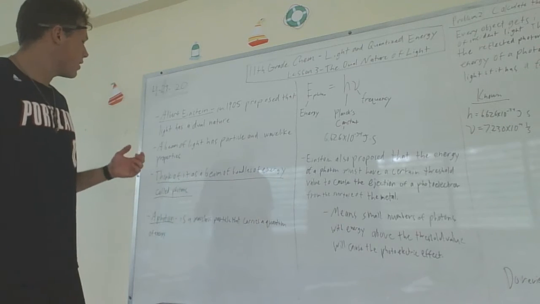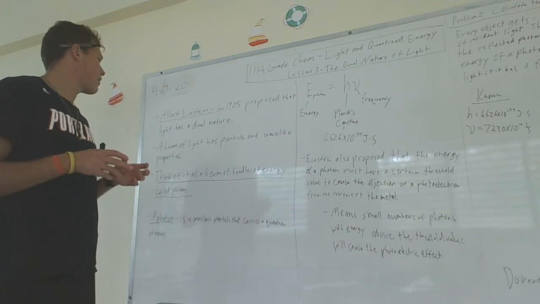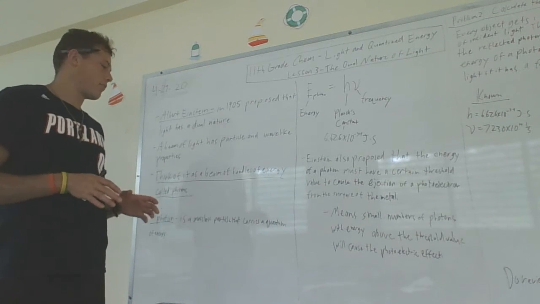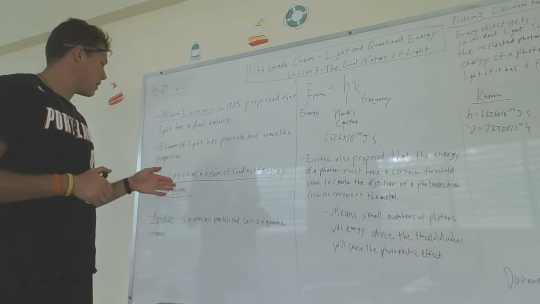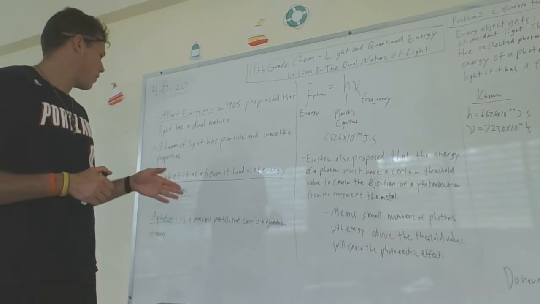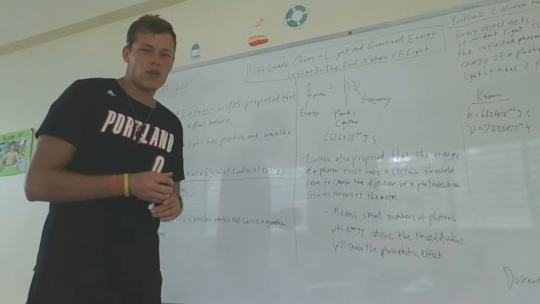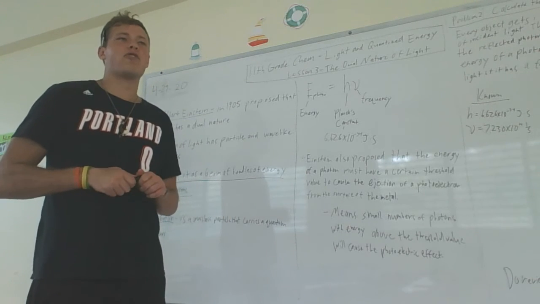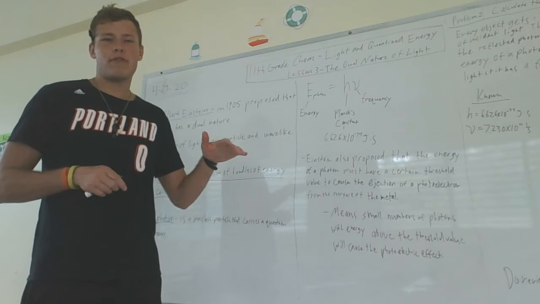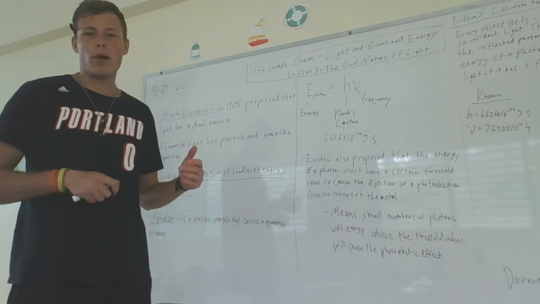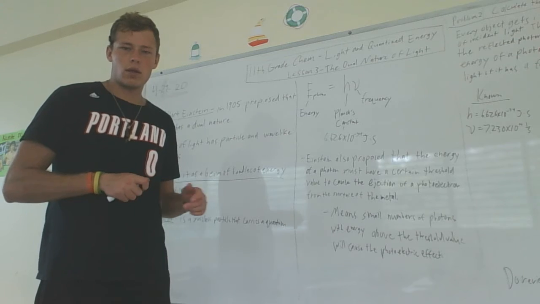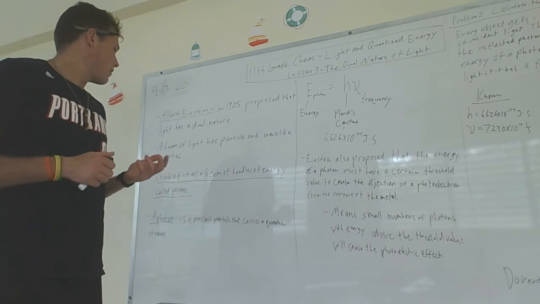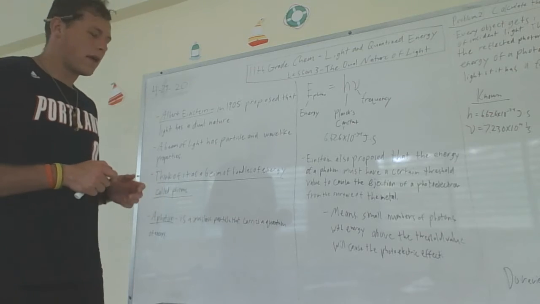Here are some ways to think of it. A beam of light has particle and wave-like properties. It has both. Think of it as a beam of bundles of energy called photons. So you have the beam of light, and in the beam are bundles of energy. That way the beam is like the wave theory, and the bundles of energy are like the particle theory.